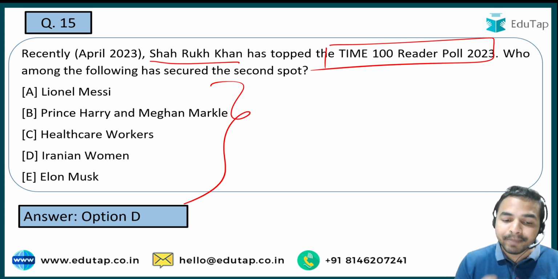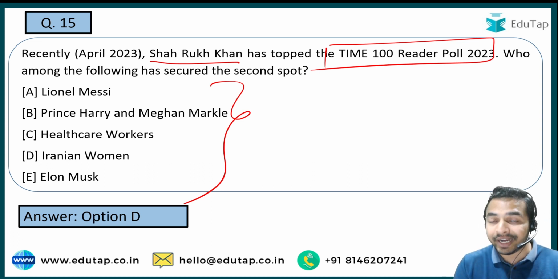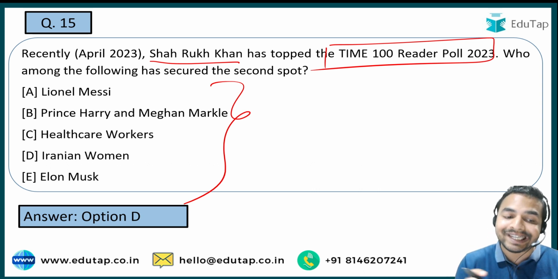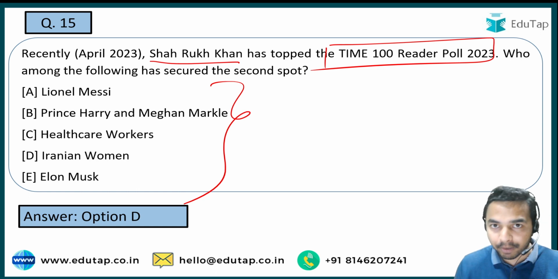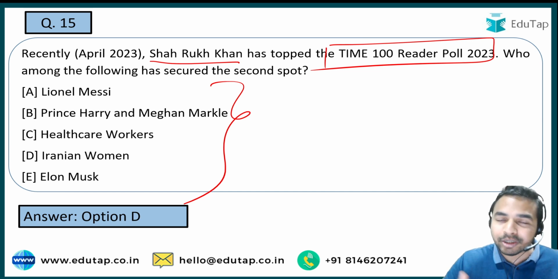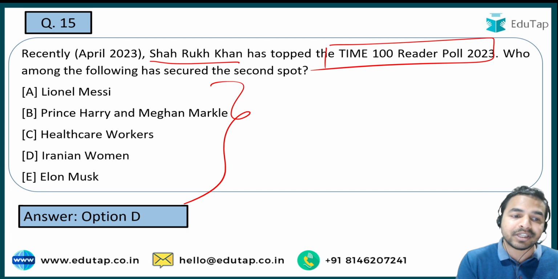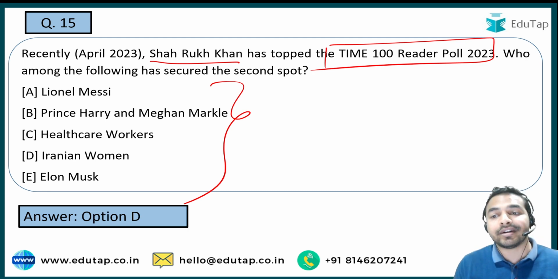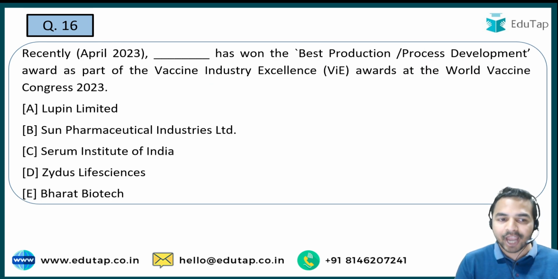ठीक है, अगर हम बात करें guys इसकी, तो Mahsa Amini was the person who was detained by the morality police of Iran. ईरान की जो morality police है उन्होंने उसको detain किया था, and she was detained for not covering her hair properly, and that was the reason, and she was basically killed during that particular incident. And guys, that is why there were lot many protests, and this is the person basically who has won the Time 100 Reader Poll 2023. I hope this is clear to all of you.